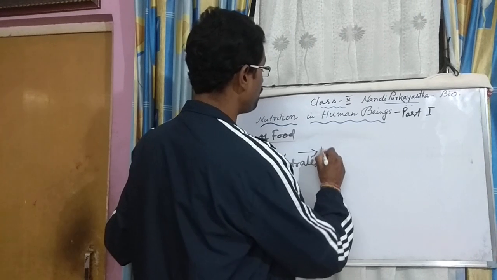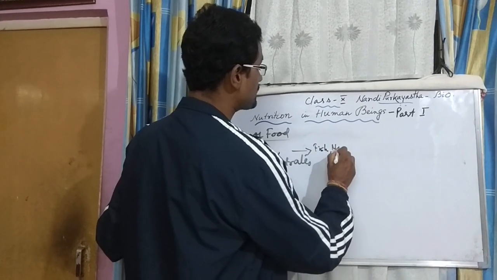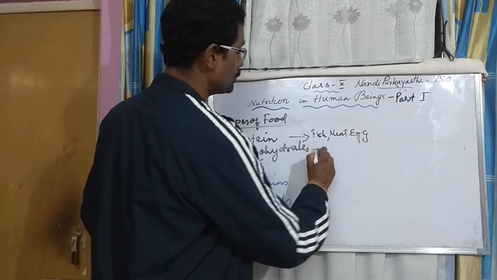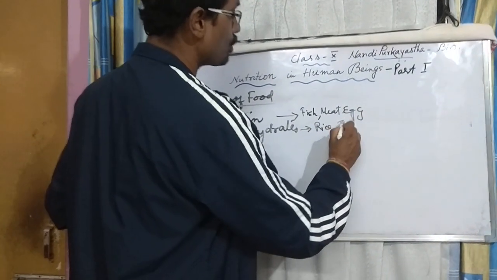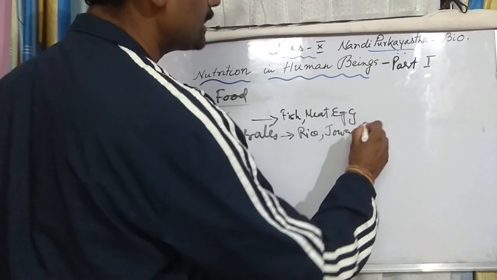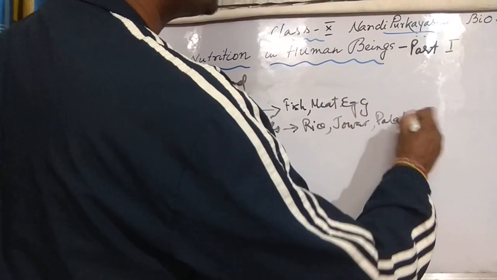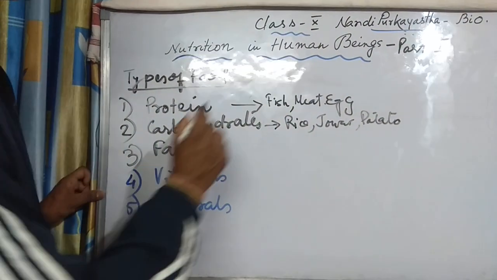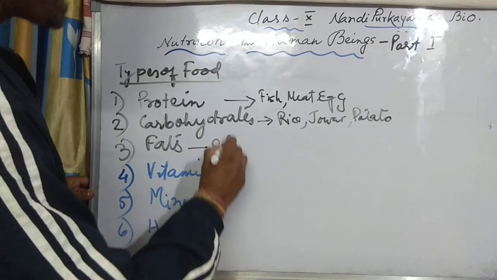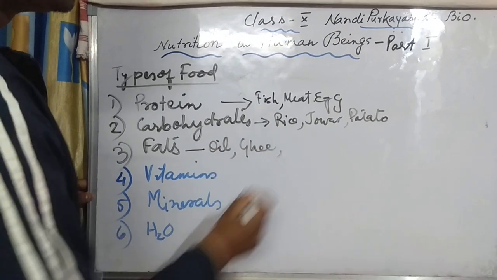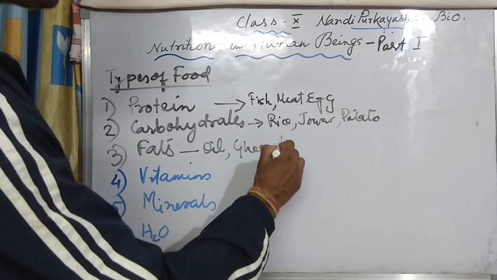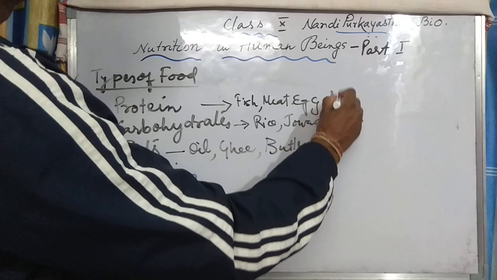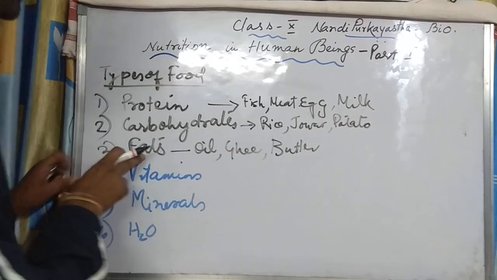Proteins we get from fish, meat, egg, etc. Carbohydrate we get from rice, jowar, bajra, potato, etc. Fats: all milk products, oil, ghee, butter, cheese, cream. Milk is protein. Remember, milk is protein and milk products are fats.